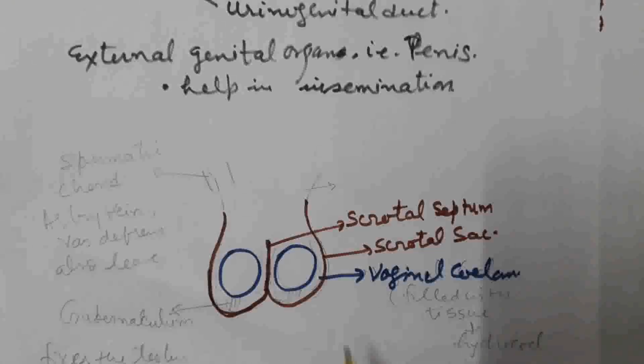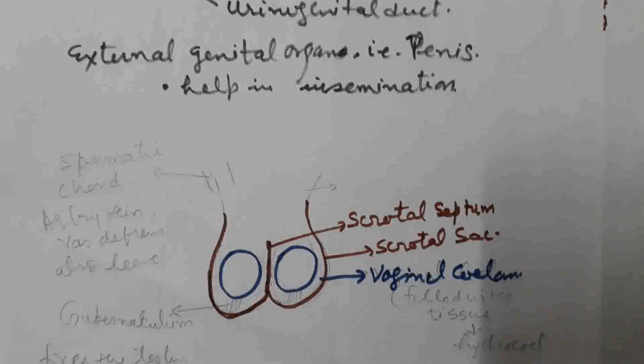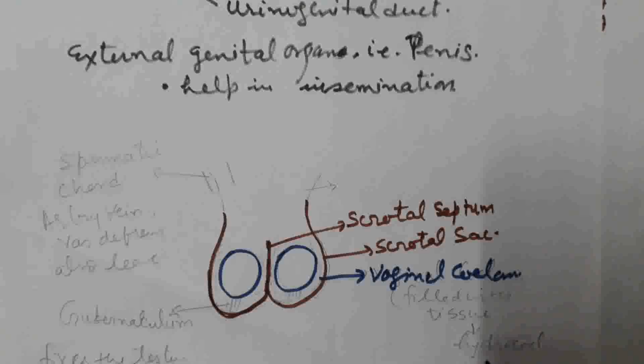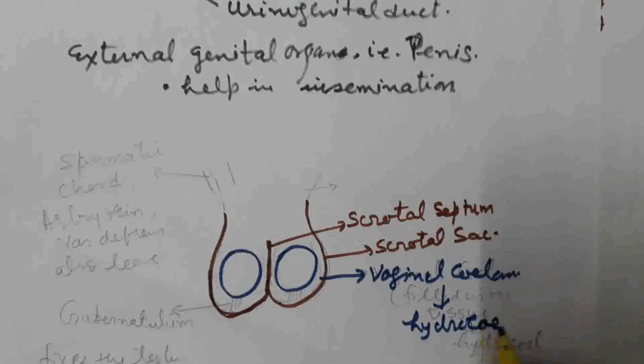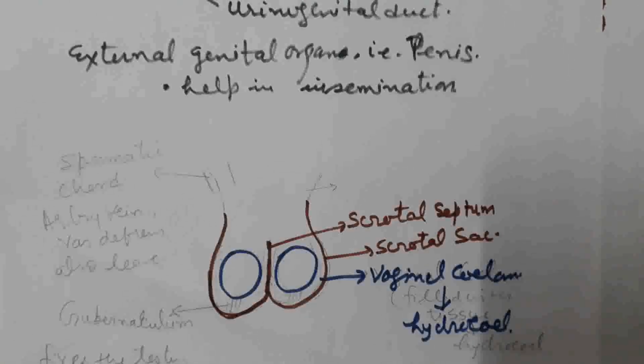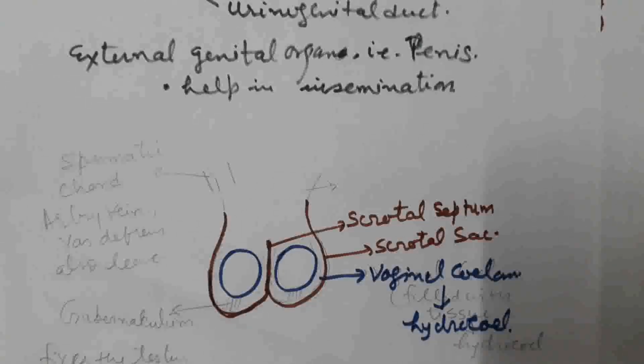This vaginal coelom is filled with a fluid which we call hydrocele. Hydrocele is present inside the vaginal coelom around the testis.